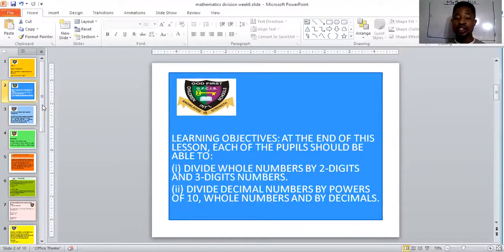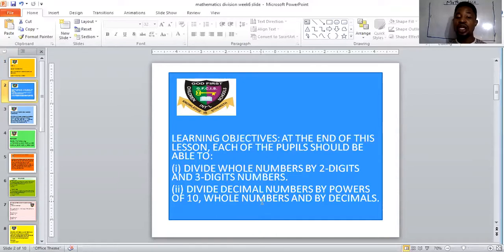At the end of this class, each of you should be able to divide whole numbers by 2-digit and 3-digit numbers. Number 2, you should be able to divide decimal numbers by powers of 10, or multiples of 10. Multiples of 10 are 10, 20, 30, and so on, 100, 200, 300, and so on, 500, 1000. Those are multiples of 10.